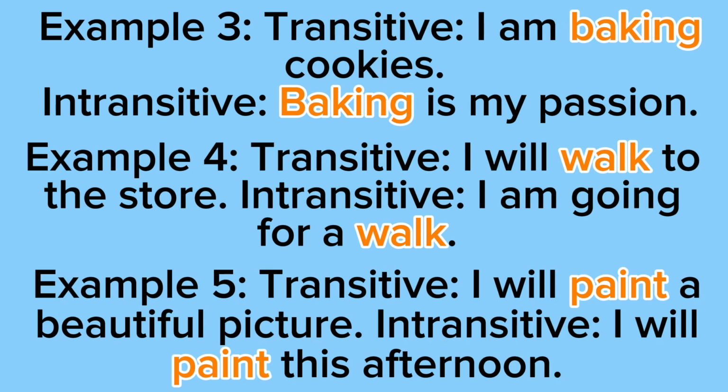Next we have example 5. So our sentence with the transitive verb says I will paint a beautiful picture. Remember, with transitive verbs, we need a subject and an object. So the subject is I because I will be doing the painting, and then the object is a beautiful picture because a beautiful picture is the recipient of the action. And our sentence with the intransitive verb says I will paint this afternoon. So with intransitive verbs, we only need a subject, not an object. So the subject is I because I'm the one that will be doing the painting this afternoon.